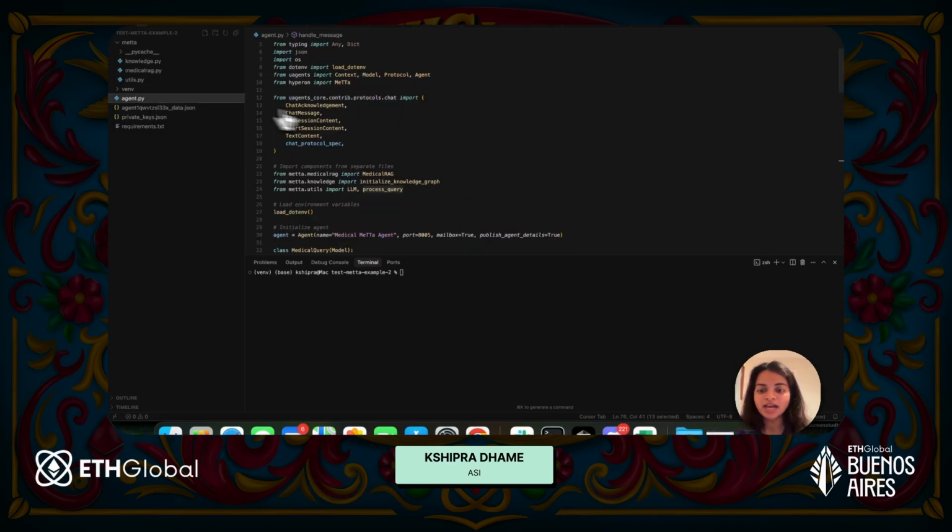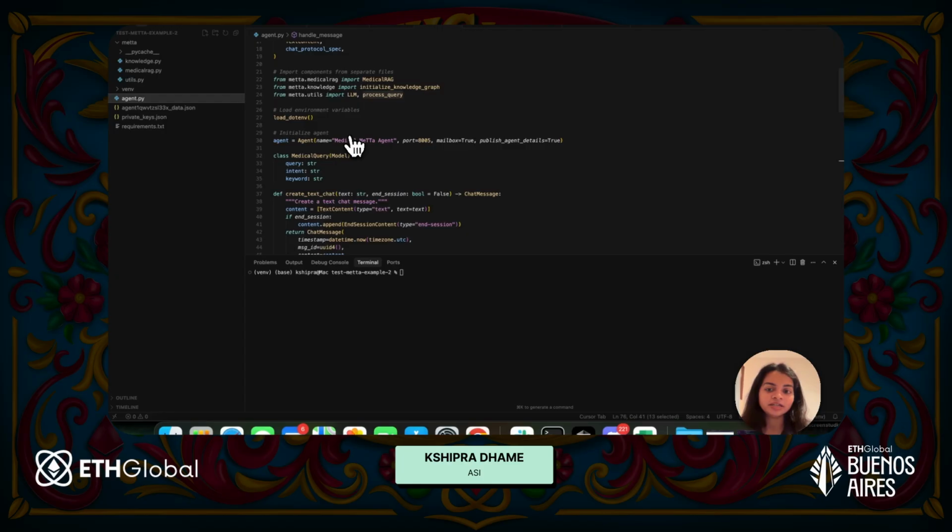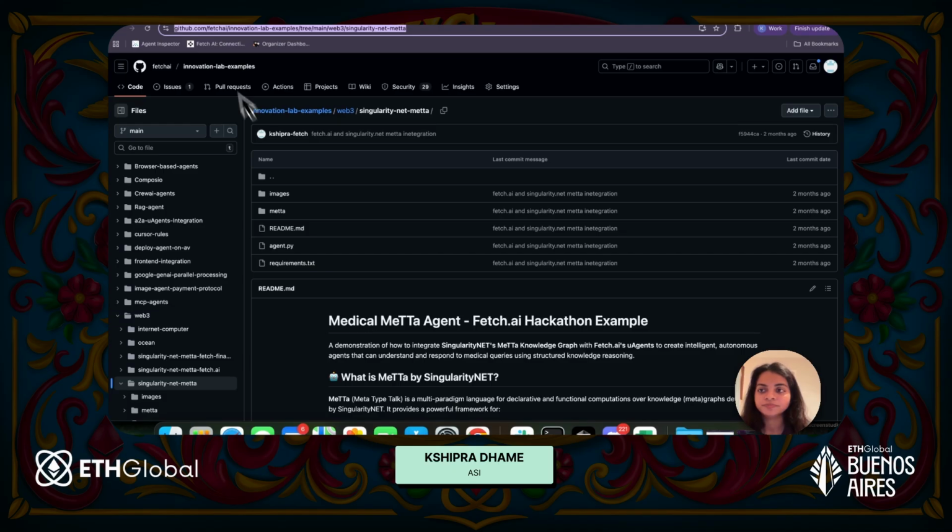This is how you can integrate MeTTa with your agent and make your agent stronger. We highly recommend that you use both the technologies to the best of the use cases and build some really smart AI agents during the course of the hackathon.